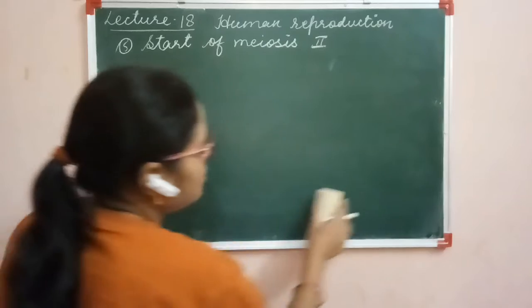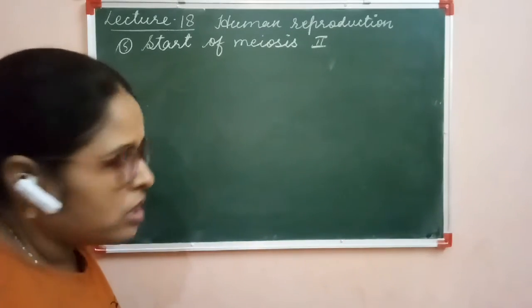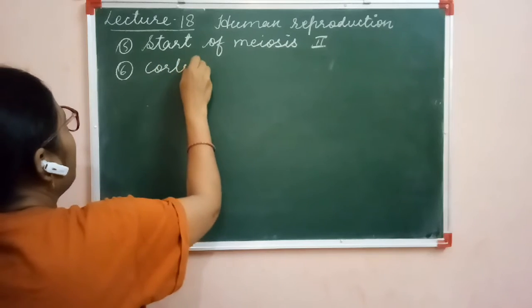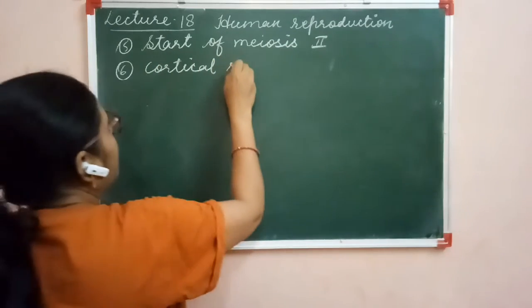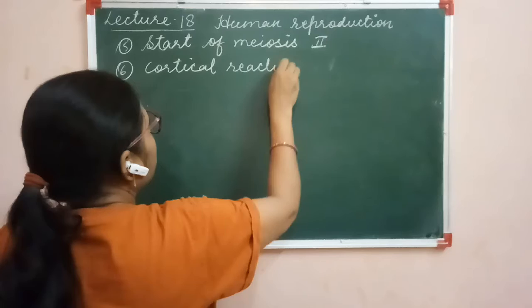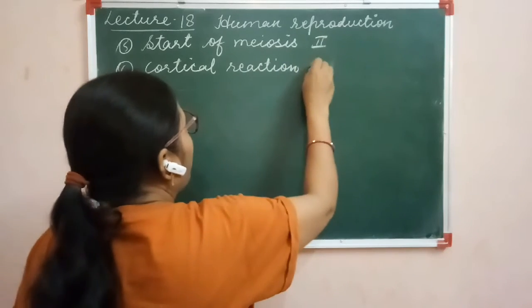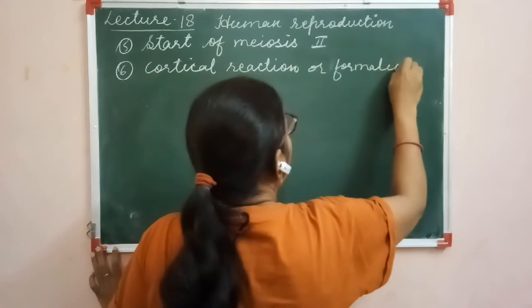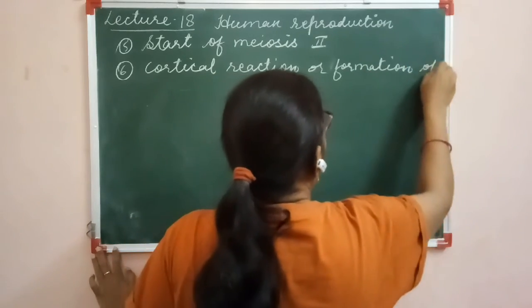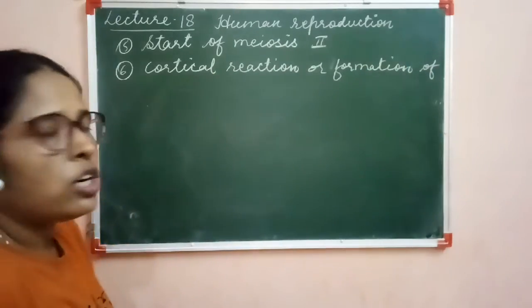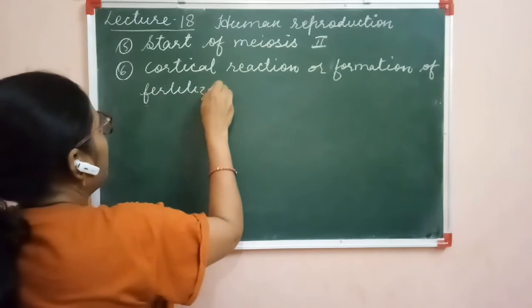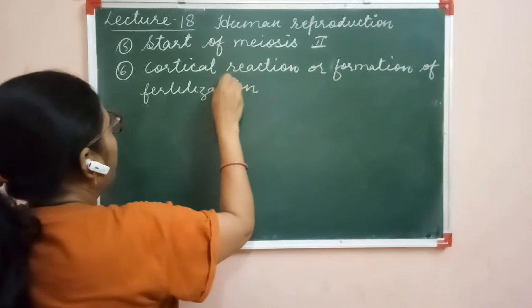Now the next reaction is the cortical reaction, or the formation of fertilization membrane.